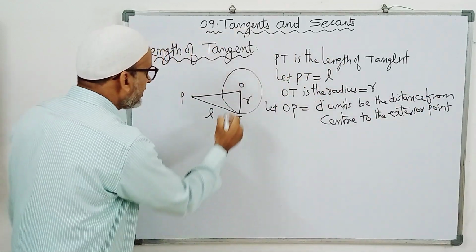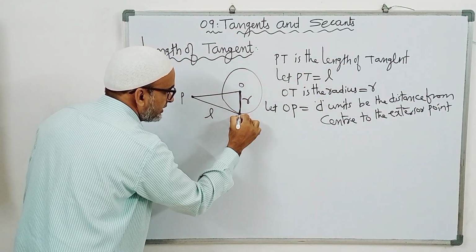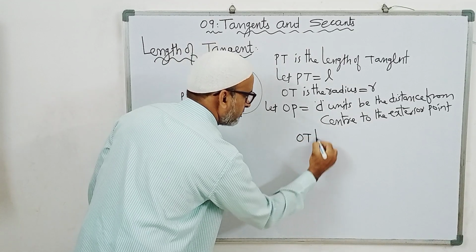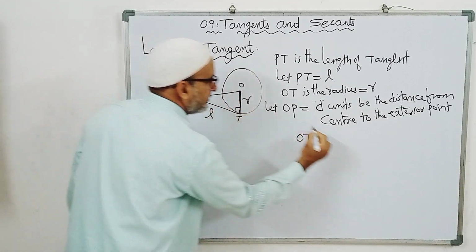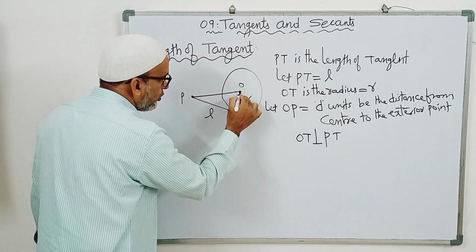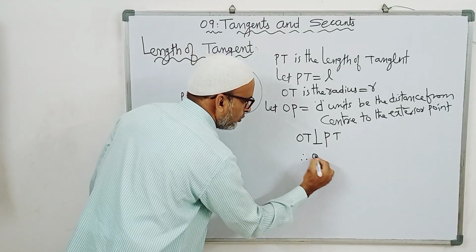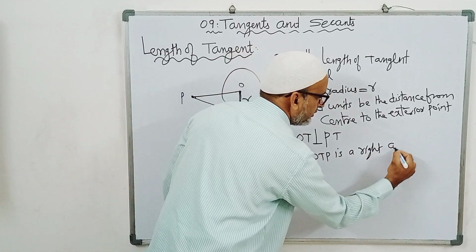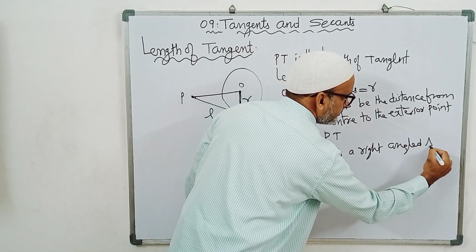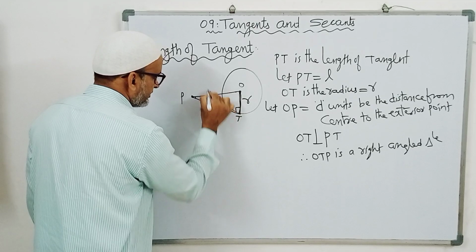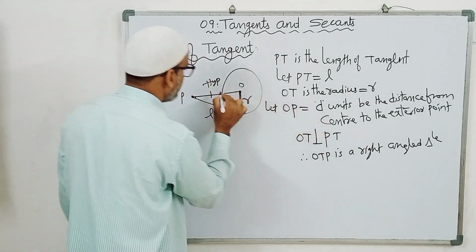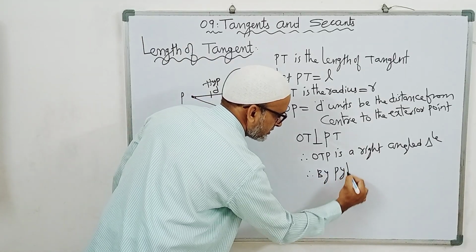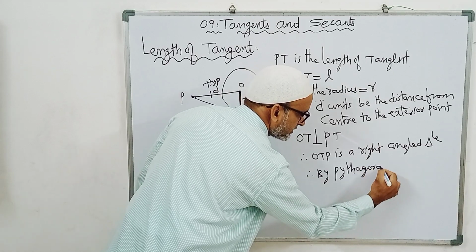Now here we know from the theorem that the radius is perpendicular to the tangent. OT is perpendicular to the tangent PT. Therefore, triangle OTP is a right angled triangle, with 90 degrees at T. This is the hypotenuse, which we have taken as D. This is R. Therefore, by Pythagoras theorem,